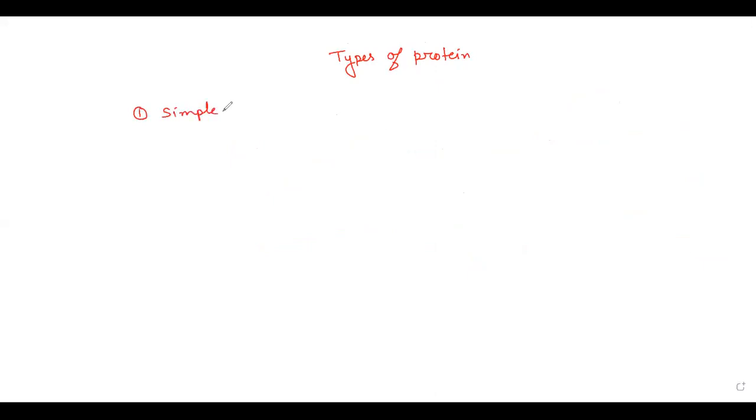Can anyone raise your hand? Ma'am, it may have only amino acids. Yes, everyone is answering without raising hand. Kindly raise your hand and speak so that everyone gets a chance to speak. So simple proteins have only amino acids present in them.